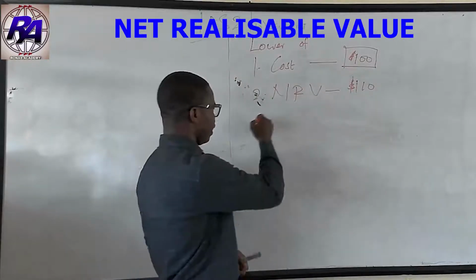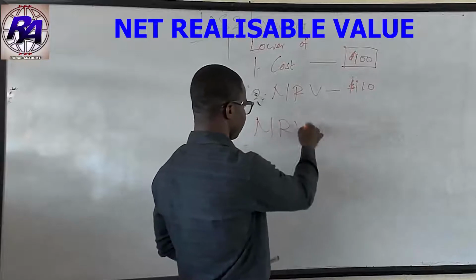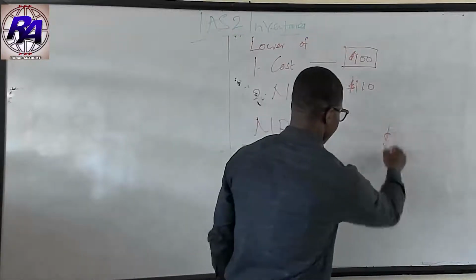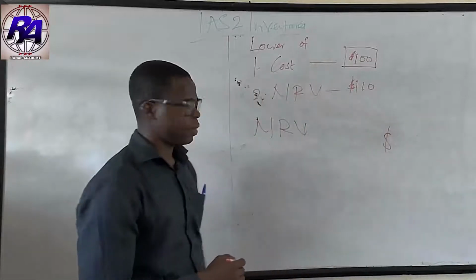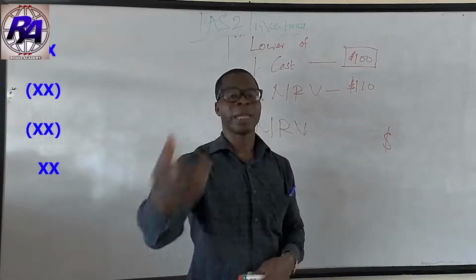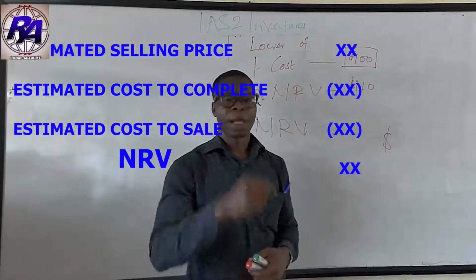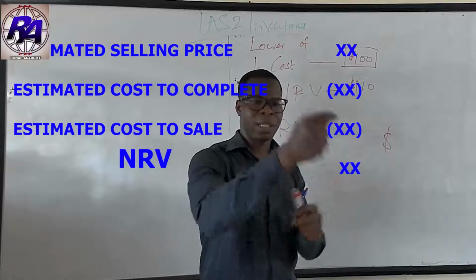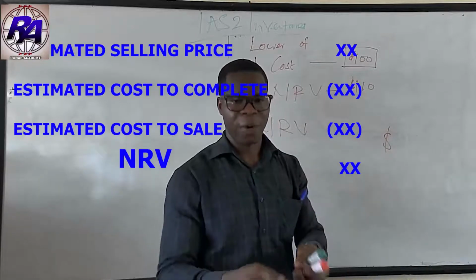When we take the net realizable value, assuming this is our dollar sign, we are saying that it is an estimated selling price. That means we are looking at the estimated selling price, something that we are going to forecast or envisage.